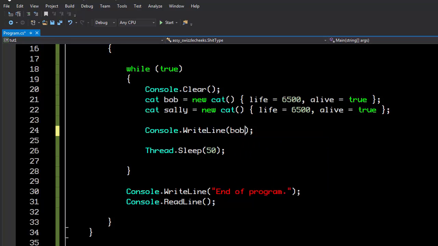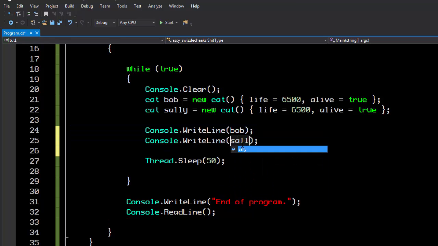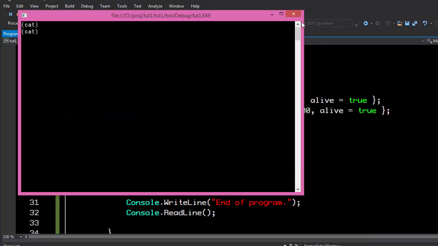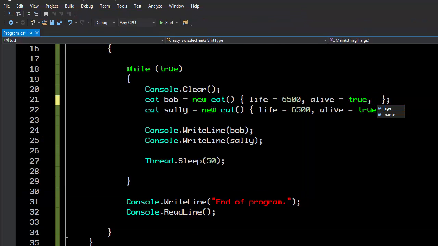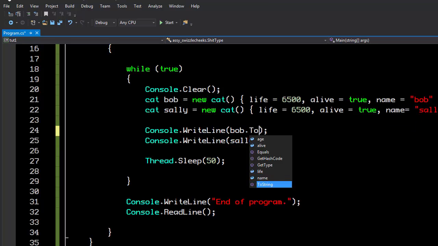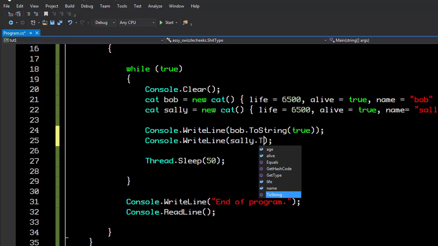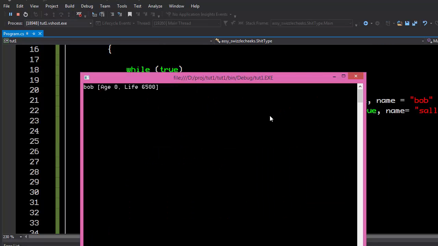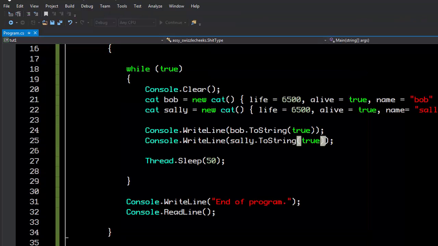And what we're going to do here is we're going to write Bob to the screen, and we're going to write Sally to the screen. Let's run that, and you can see that we have two cats, and we didn't name them, so let's name them Bob. Sally. And the other thing that we can do here is we can say ToString true because we want our statistics. And you can see we now have their names and their ages and their lifetimes, their lifespans,